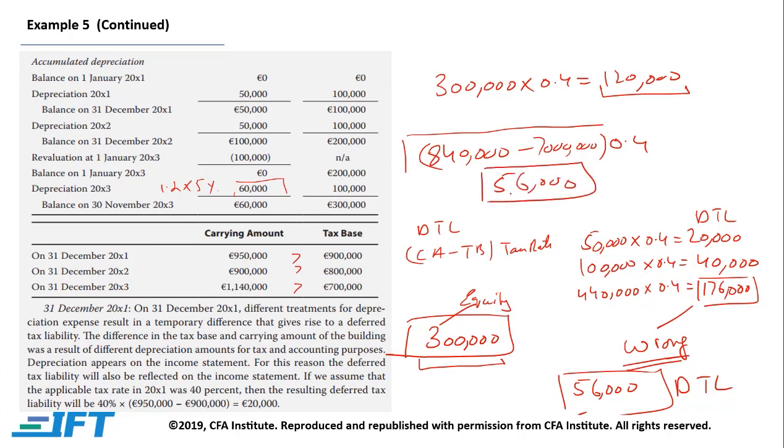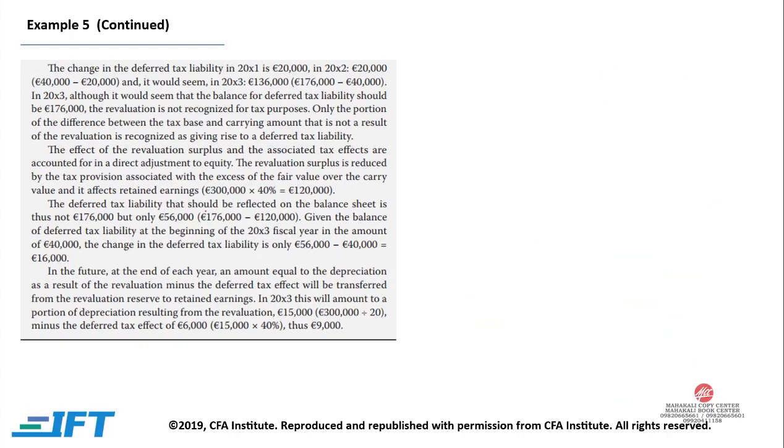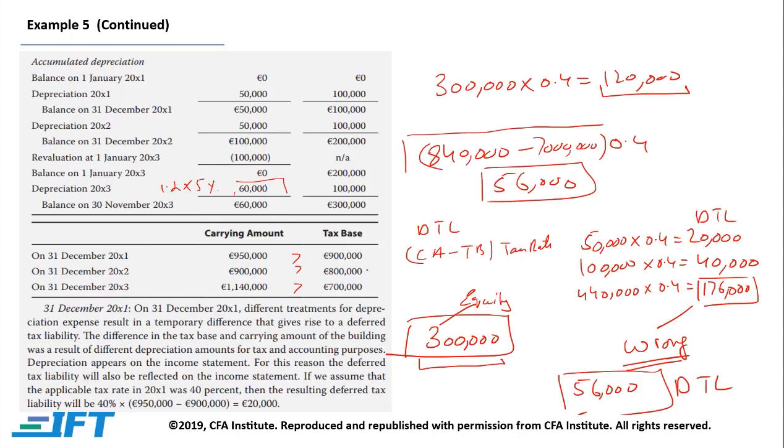Now your actual deferred tax liability would be 56,000, not 176,000. So your deferred tax liability would be $56,000. And the change in the deferred tax liability from the last year would be 16,000, because it was 40,000 and from 40,000 it is going to 56,000, so the change is $16,000.